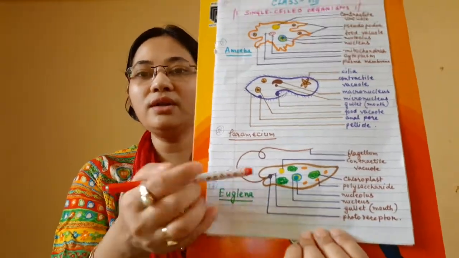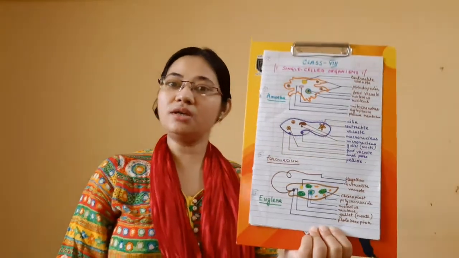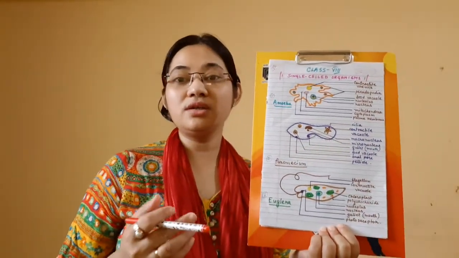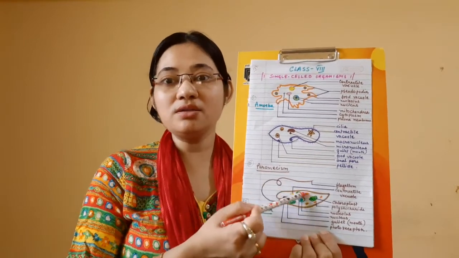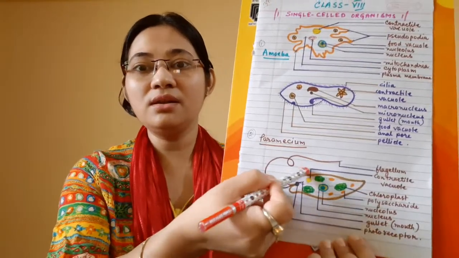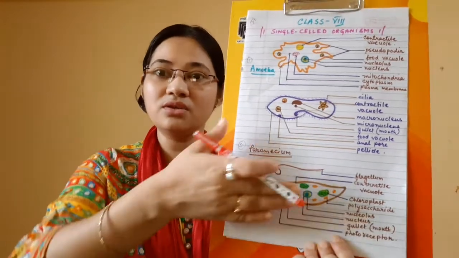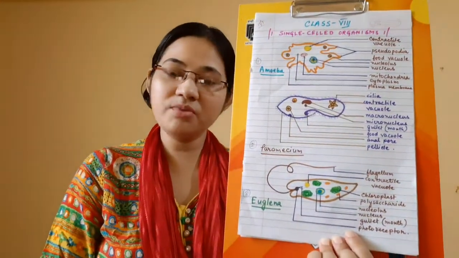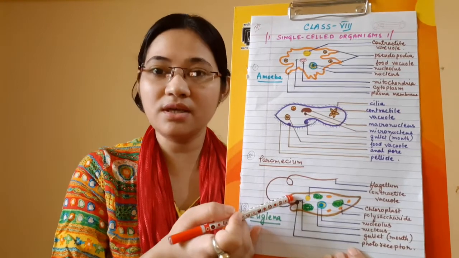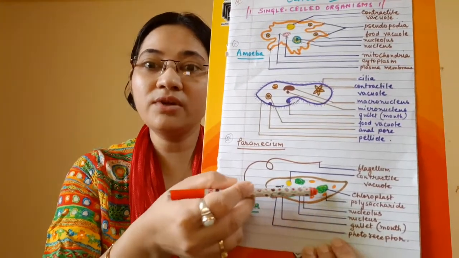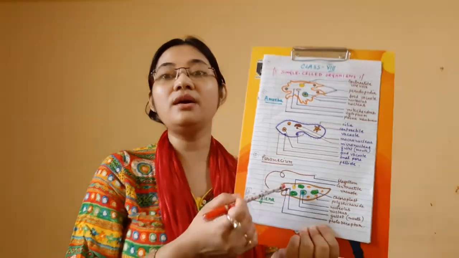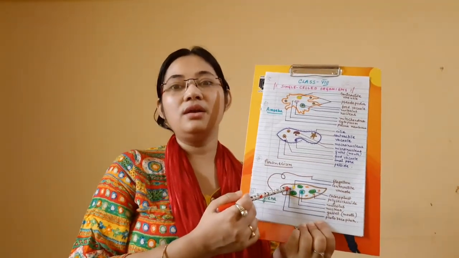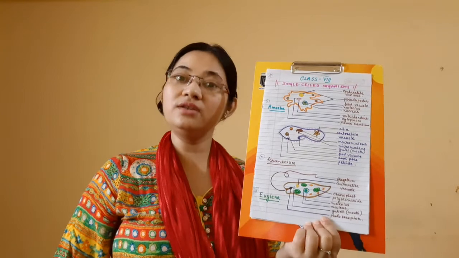Now in case of Euglena, Euglena is a very special type of eukaryotic unicellular organism, because in spite of being an animal, its body is made up of only a cell membrane, so the cell wall is not present. So these are all animal cells, with absence of cell wall, but it has some special features called chloroplastids, or chloroplasts. That means Euglena, in spite of being an animal, can also perform photosynthesis.